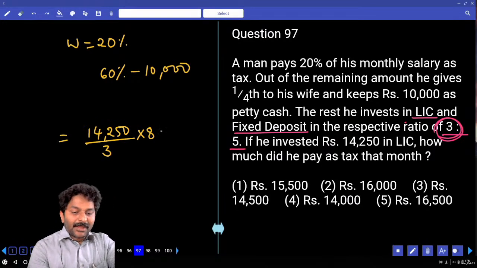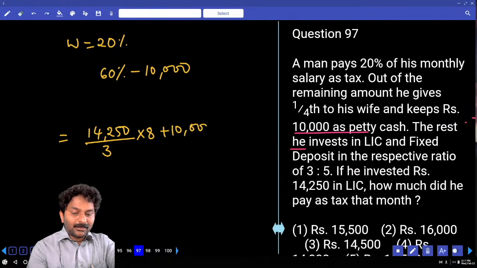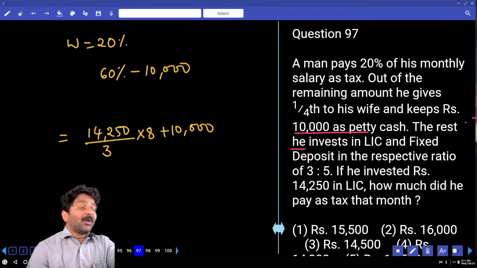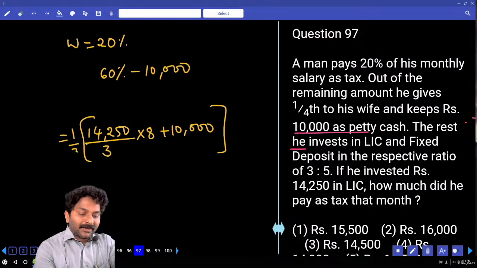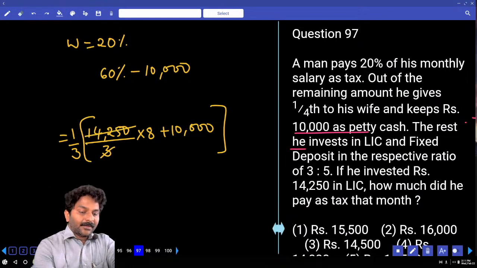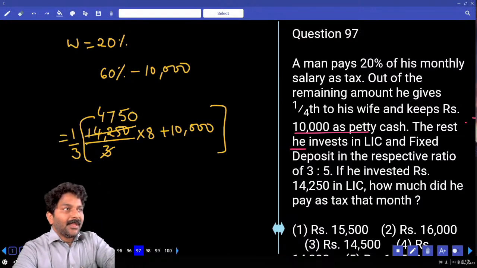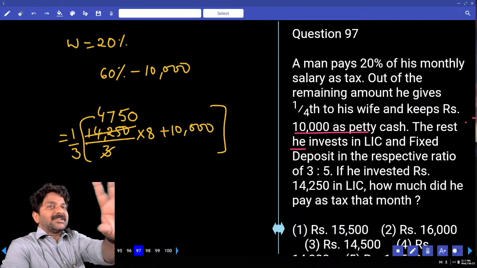To this, if you add 10,000, that will be equal to 60%. What percent do we want? 20%. That means we just need to calculate again 1/3 of that number. Yes. 3 4s are 12, 7 5s are 35, 0. I will treat 4,750 as 5,000 minus 250.